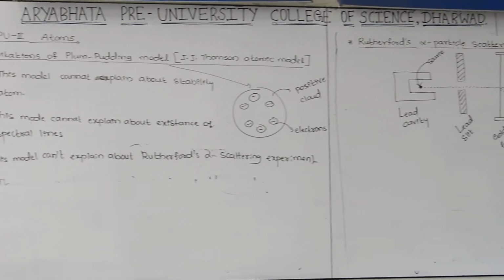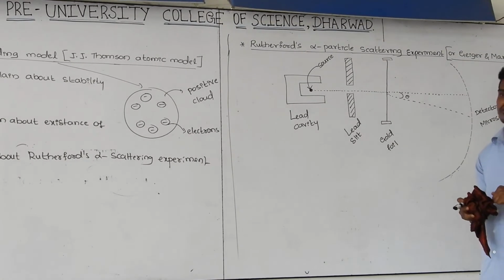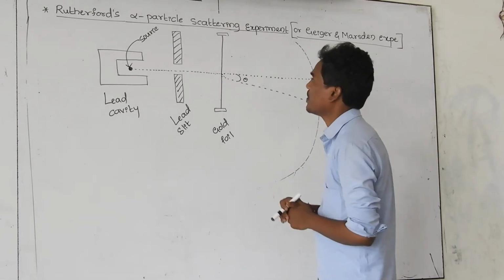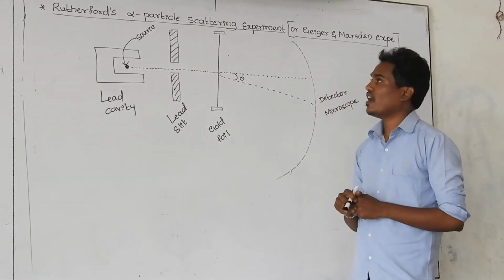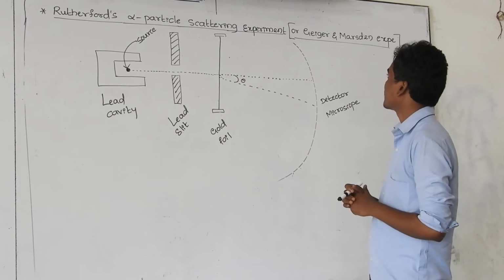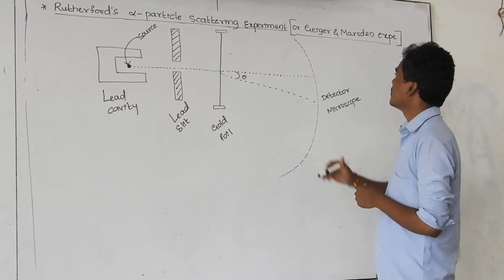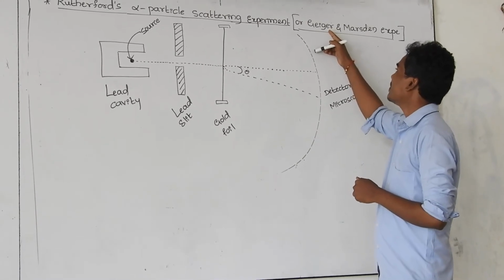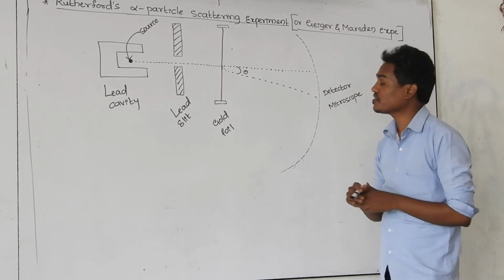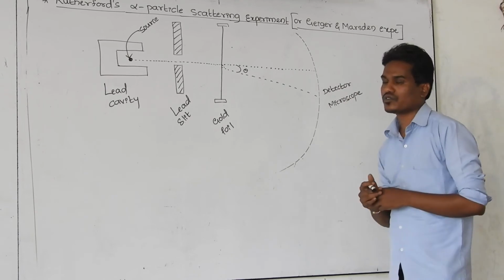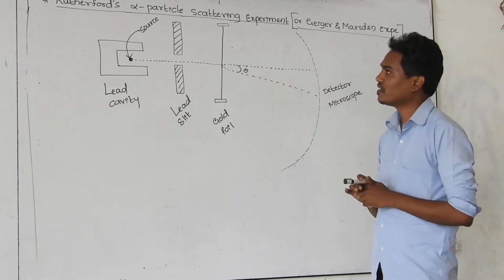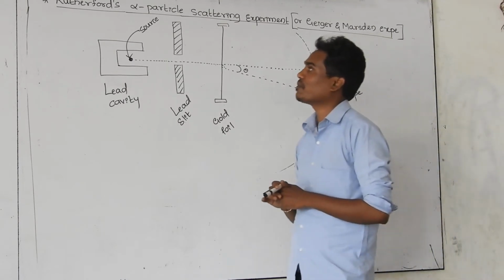And the next concept is Rutherford's alpha particle scattering experiment. This experiment was conducted by two physicists, one is Geiger and the other is Marsden. These two persons actually conducted this experiment. But why is it called Rutherford alpha particle scattering?